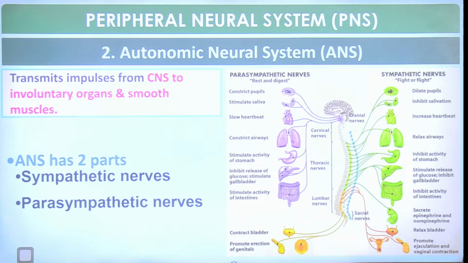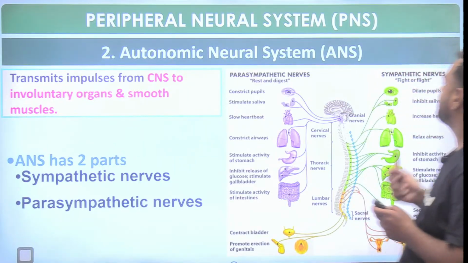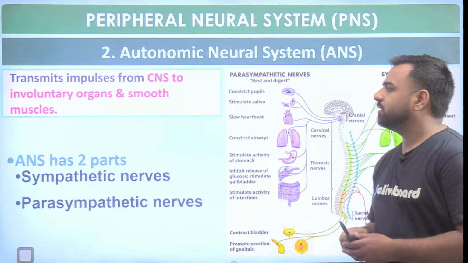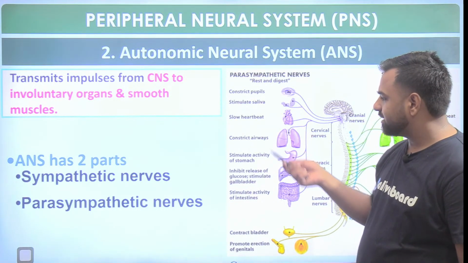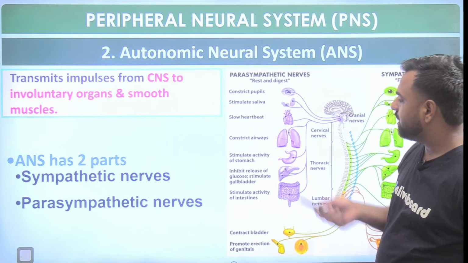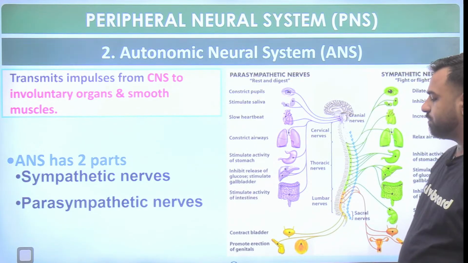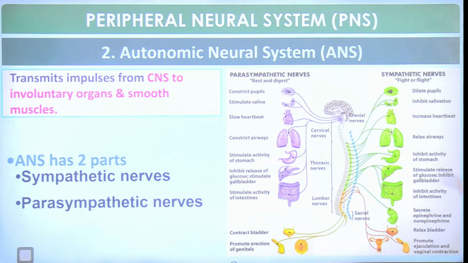So parasympathetic nerves are linked with rest and digest. Sympathetic nerves are linked with fight or flight. So parasympathetic works when we are in the relaxed mode, and sympathetic works when there is any emergency situation. In the parasympathetic part, there is constriction of the pupils, stimulation of the saliva, slow heartbeat, it constricts the airways, stimulates the activities of the stomach, inhibits the release of glucose, stimulates the gallbladder, stimulates activities of the intestine, contracts the bladder, promotes erection of the genitals.